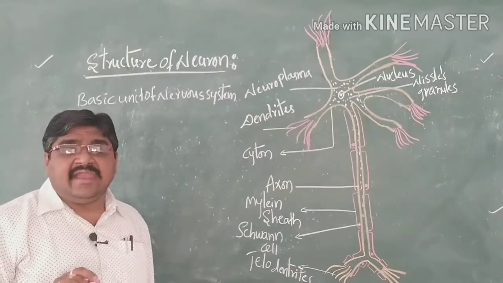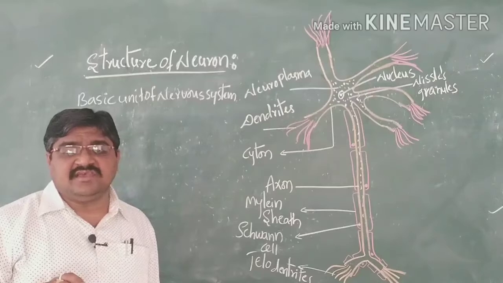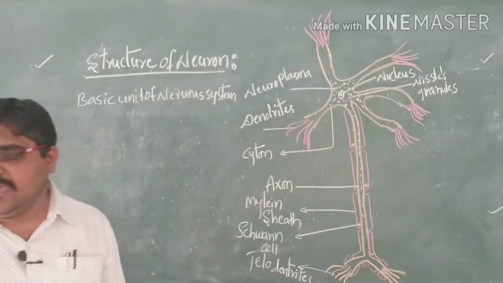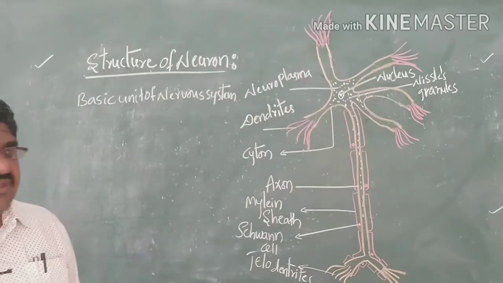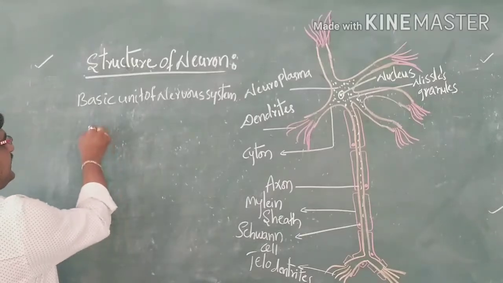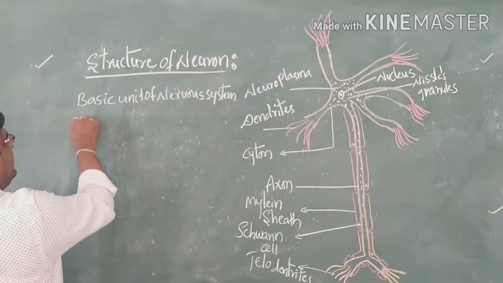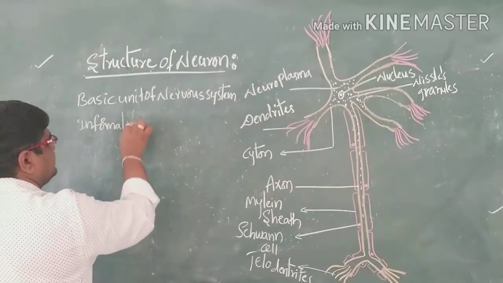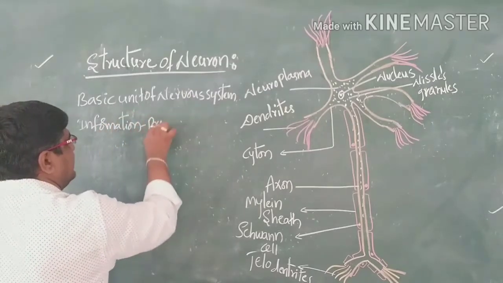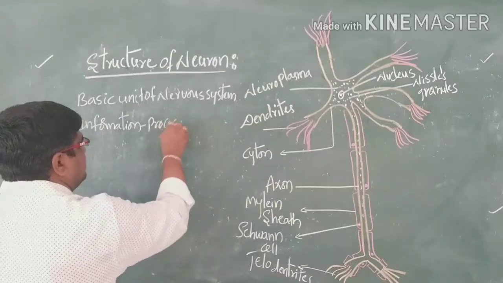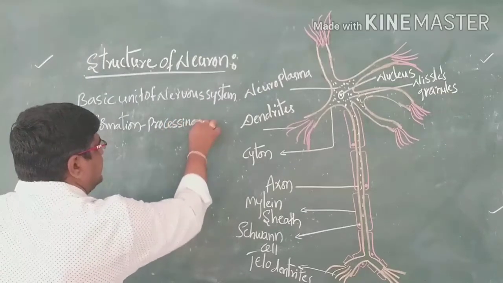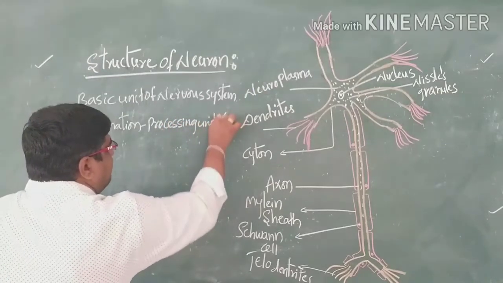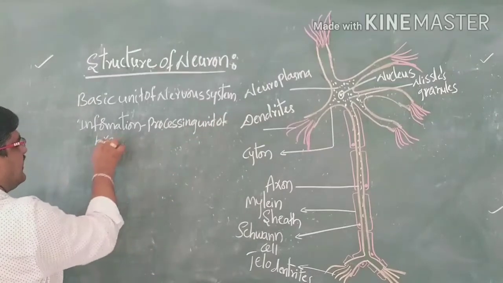These are the information processing units of the brain.